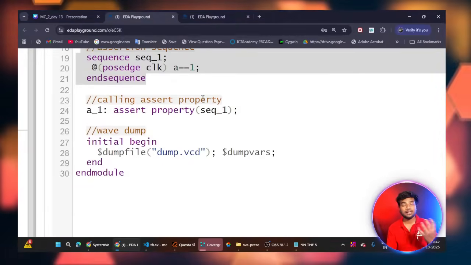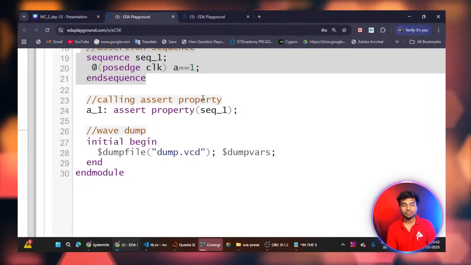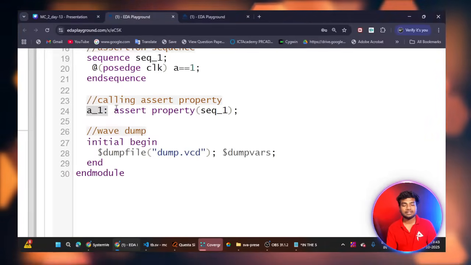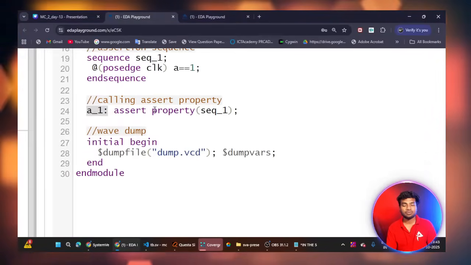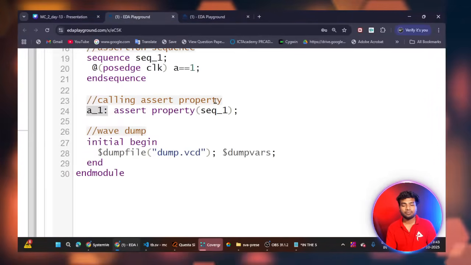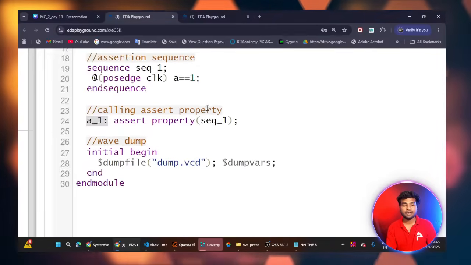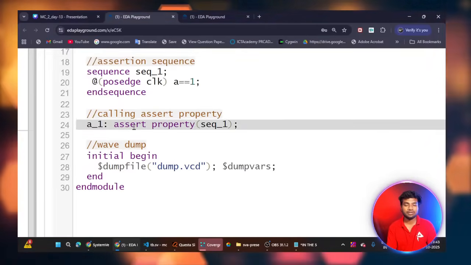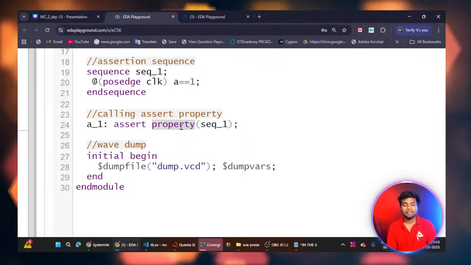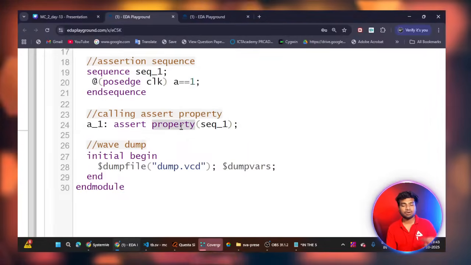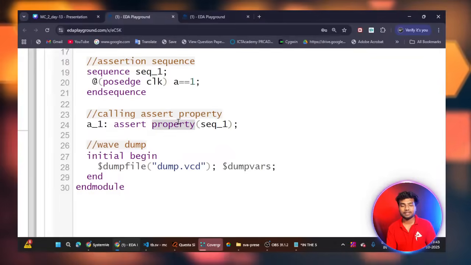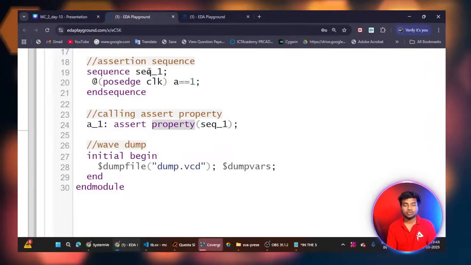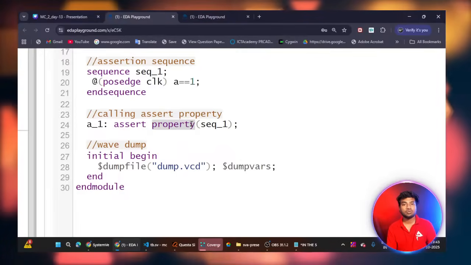So you can create a number of sequences. This is my assertion property name, assert property. This is my assertion property, and then I'm calling my sequence name inside my property. Assert is the main keyword, and then property here. We can also create a property, any property, and then the sequence name, sequence_1. So this means I am asserting my sequence 1.